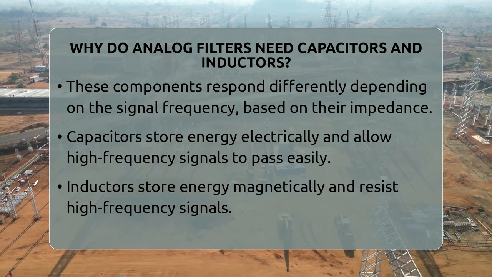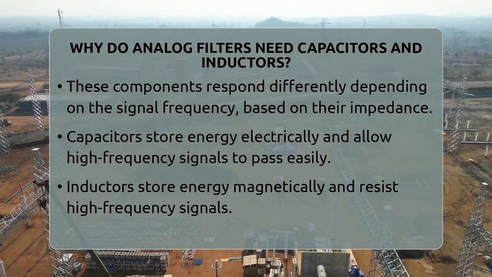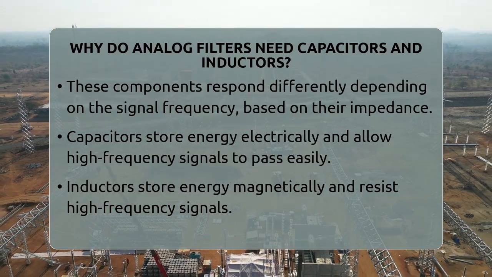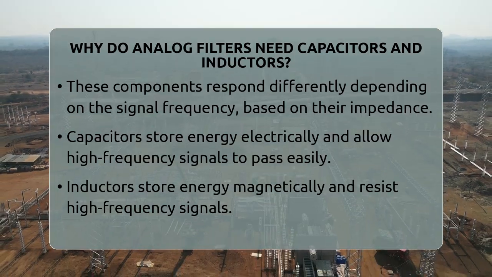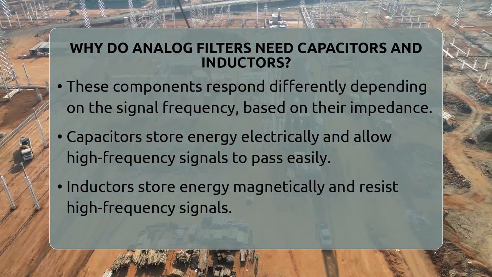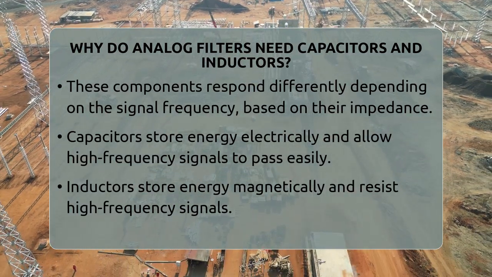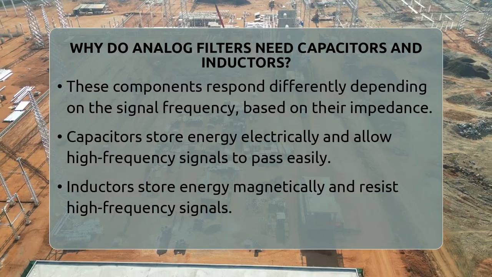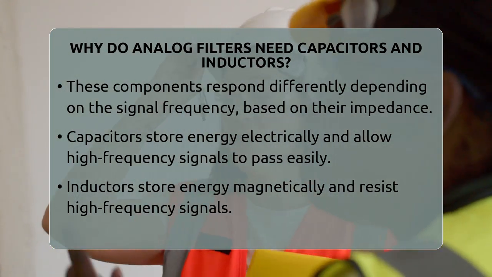Capacitors store energy in an electric field and release it when needed. Their impedance drops as the frequency increases, meaning they let high-frequency signals pass more easily. Inductors, on the other hand, store energy in a magnetic field. Their impedance grows with frequency, so they resist high-frequency signals. This difference allows the circuit to filter out unwanted parts of a signal.